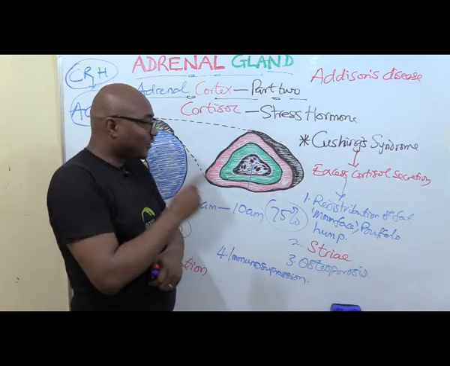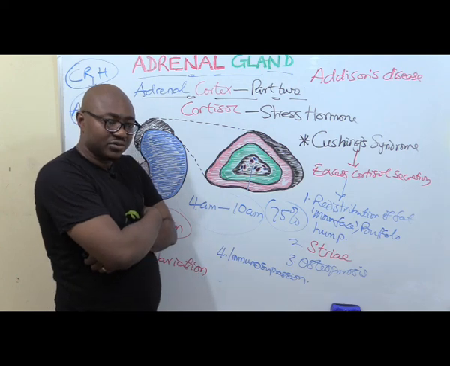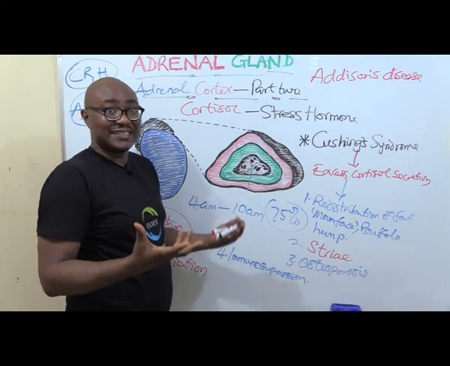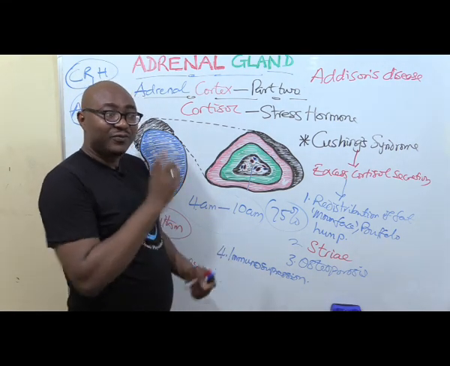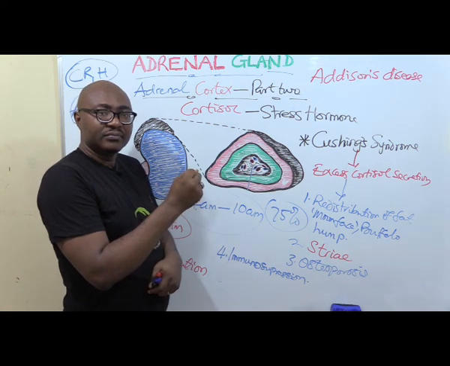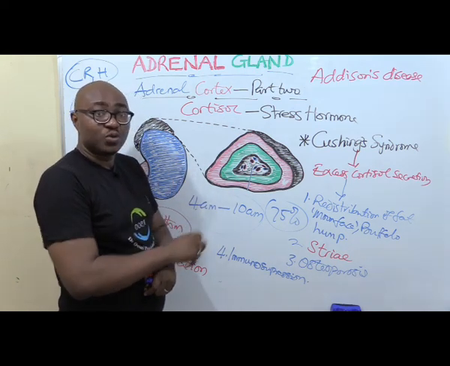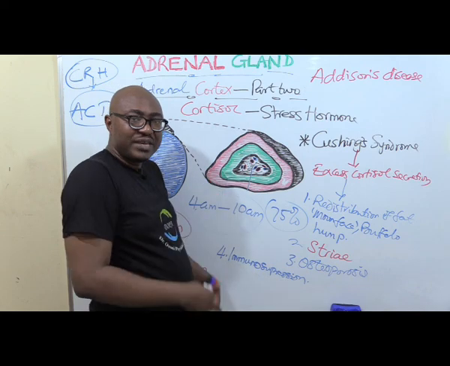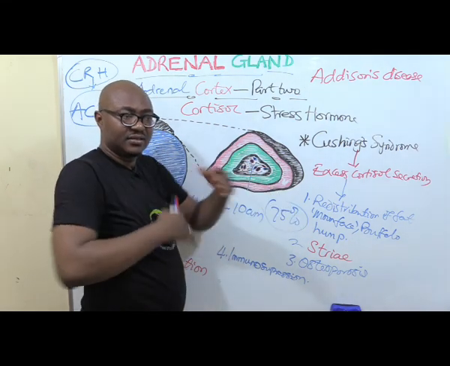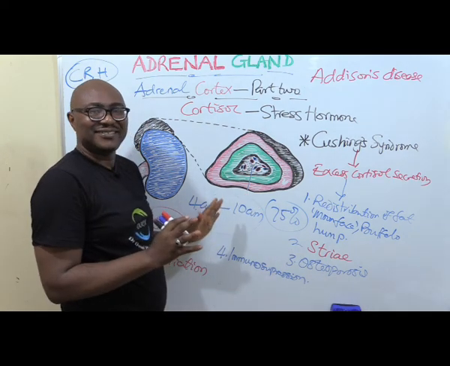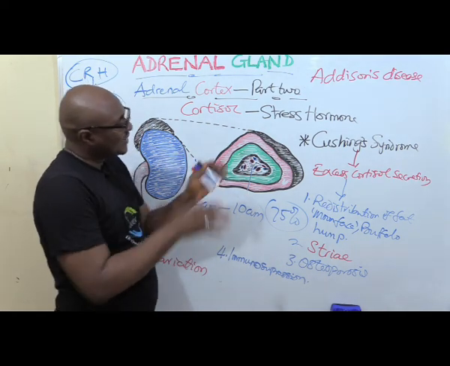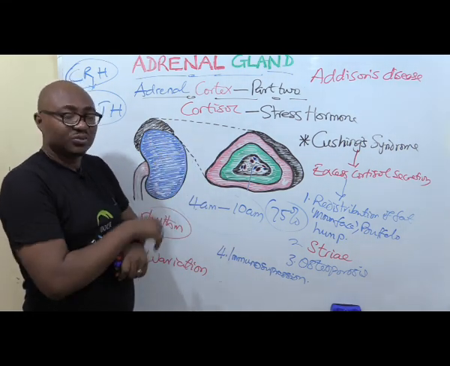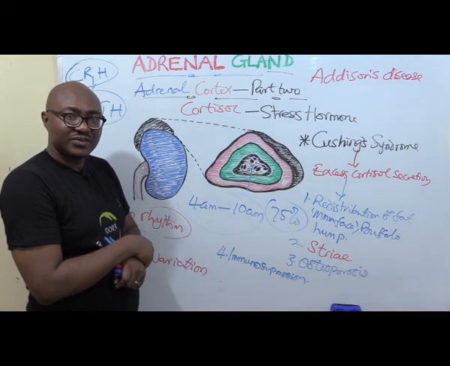You see that? Then for the reticularis, it mainly affects females because males, from their testes, produce androgens, testosterone, androstenedione. So males are not affected, but in females, the androgens there are significant. So when it's lacking, you see decreased pubic hair and axillary hair for females because there's decreased androgen production, but it doesn't really affect males. So basically that's what you need to know about some of the disorders that can happen, excess and also deficiency of some of these hormones.